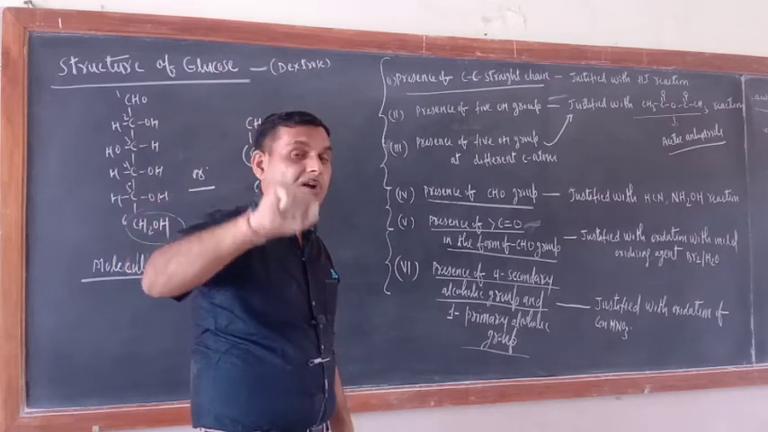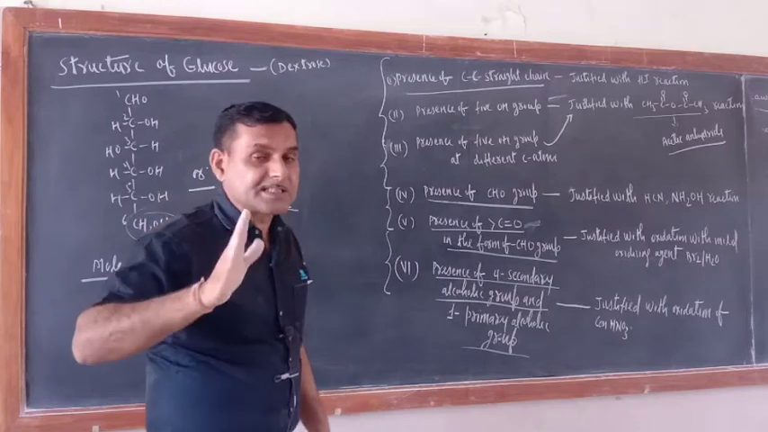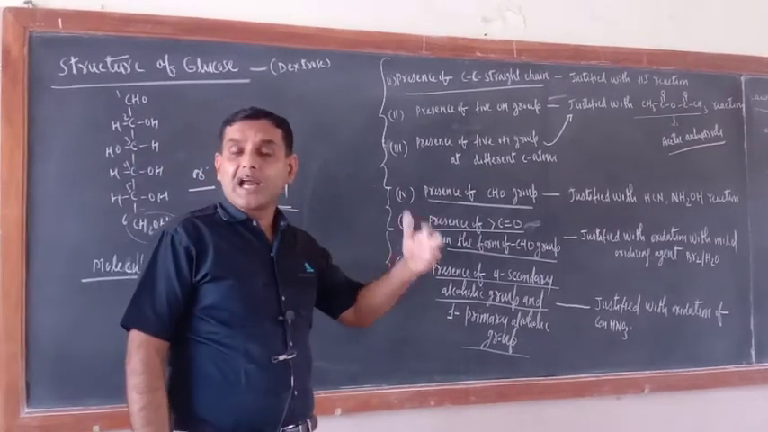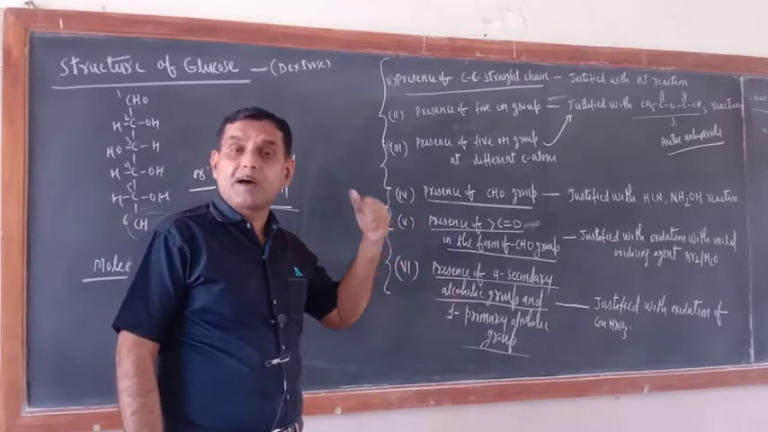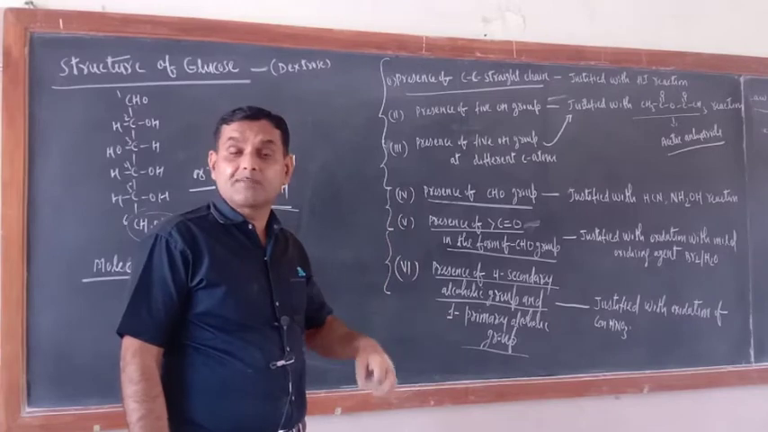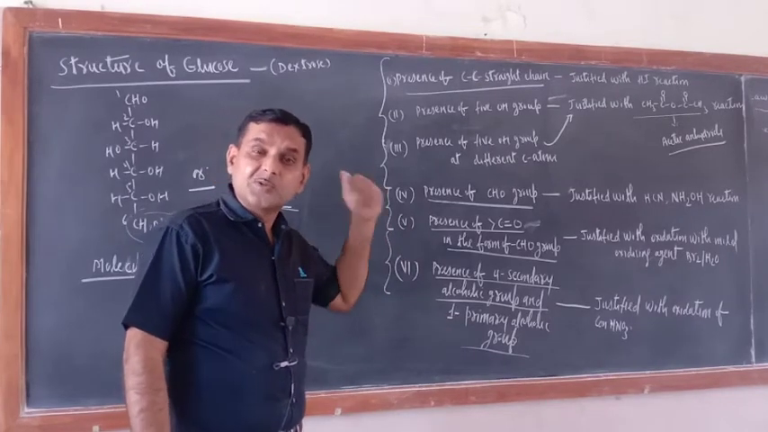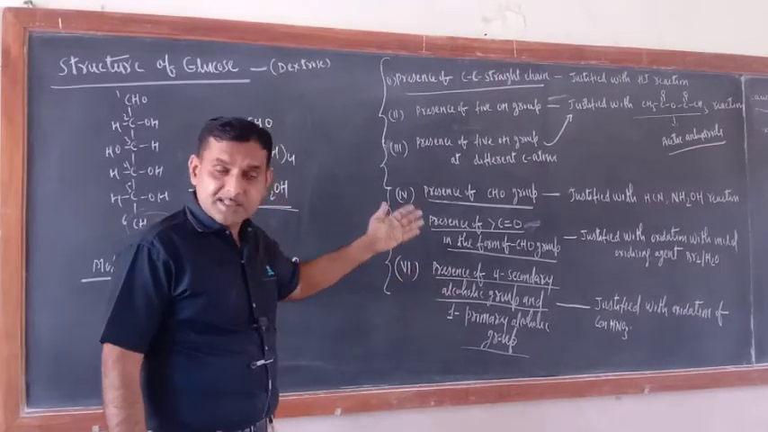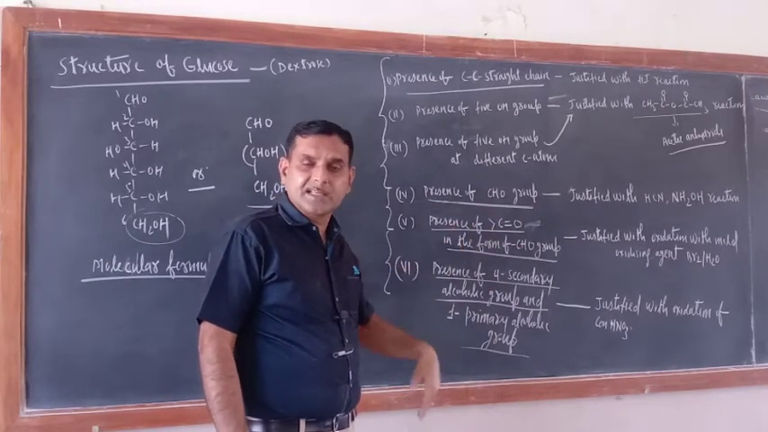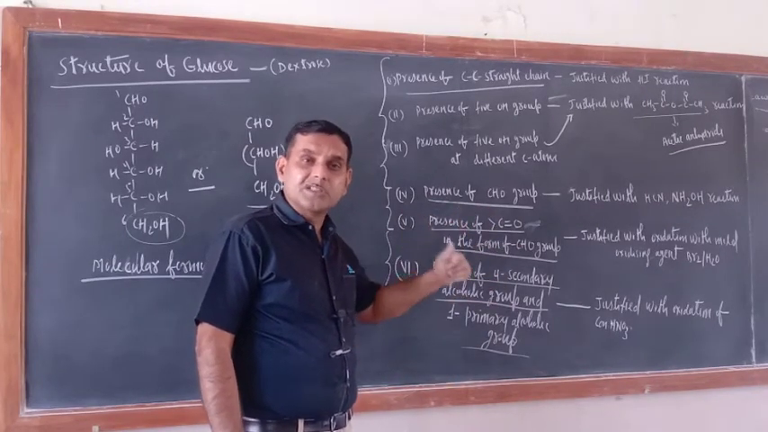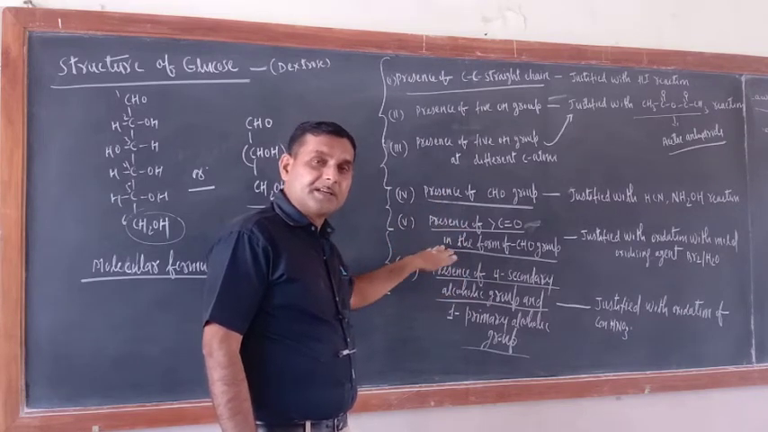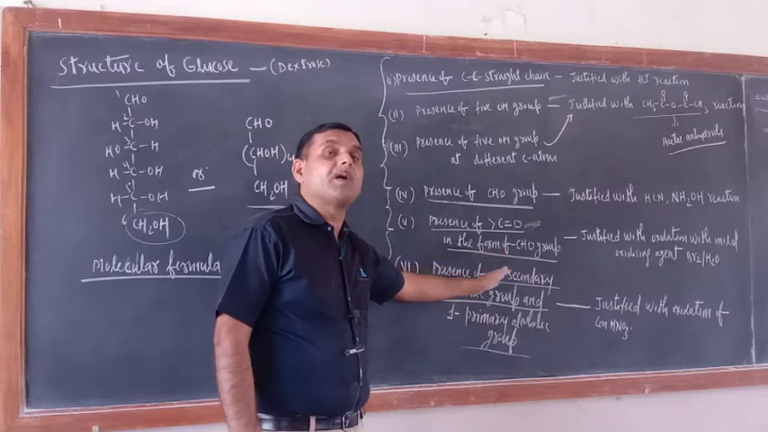When I taught you the difference between oxidation of aldehydes and ketones, I taught you that an aldehyde can be oxidized with the help of a mild oxidizing agent, but a ketone can be oxidized only with a strong oxidizing agent. So this glucose is getting oxidized in the presence of a mild oxidizing agent like Br2/H2O. This indicates that